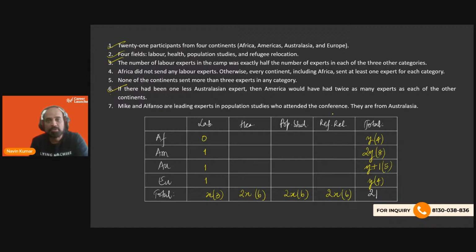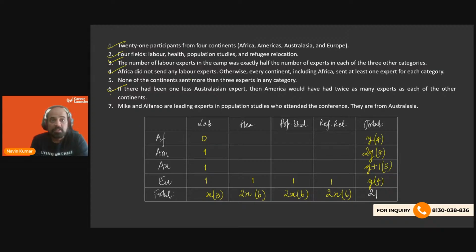Now, in health and population studies and refugee relocation, we will see 6 overall. So 1 is going to be there. Much more can be concluded. We can have a 2, we can have a 3. We do not know to what extent we can go. Now, if you look at Europe, it is 4 overall. We already have a 1, so we'll put a 1, 1, 1. You fix it. Okay.